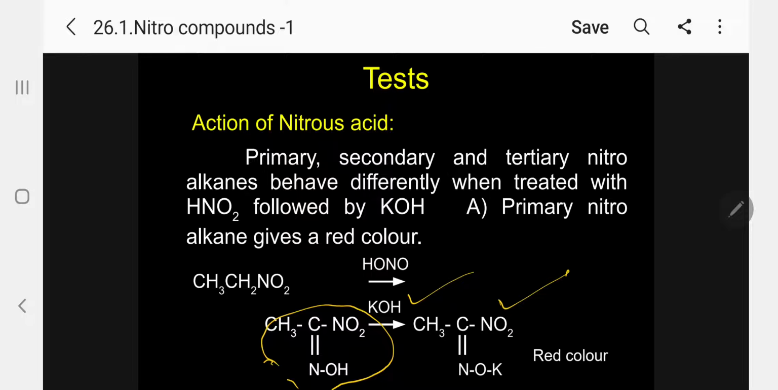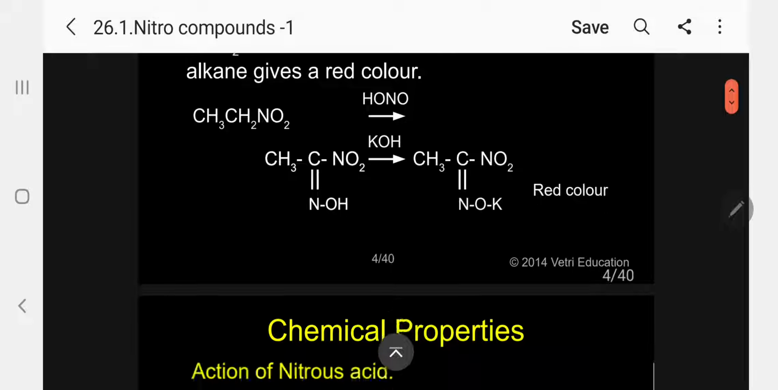the corresponding potassium substituted compound, because the hydrogen of this OH is substituted by K. So this will give red color. Please follow. So primary nitroalkanes will always give red color. This is the test for primary nitroalkanes.